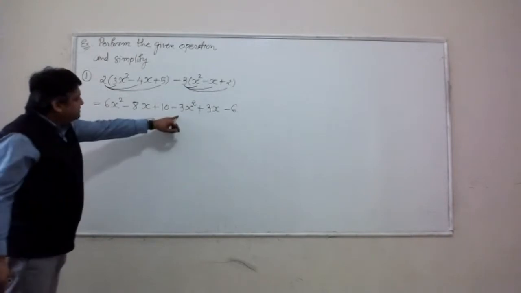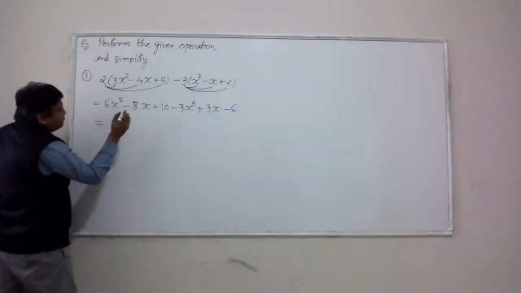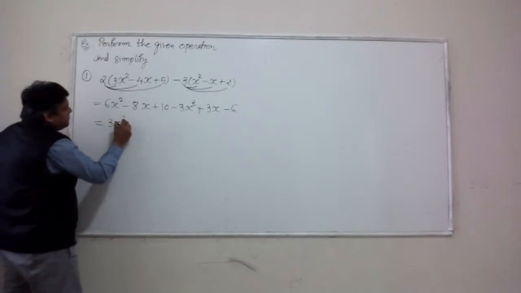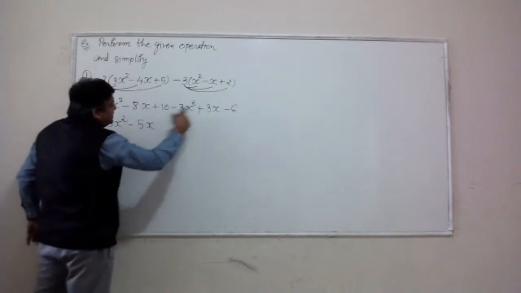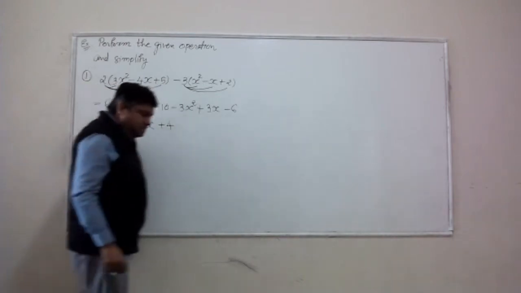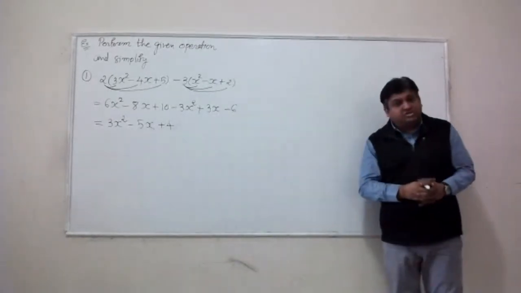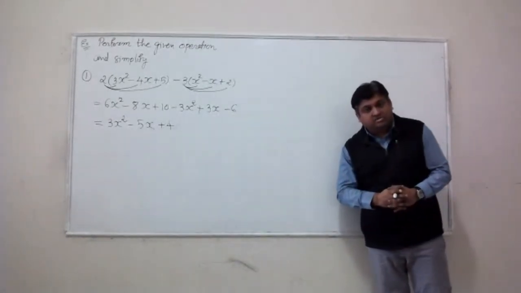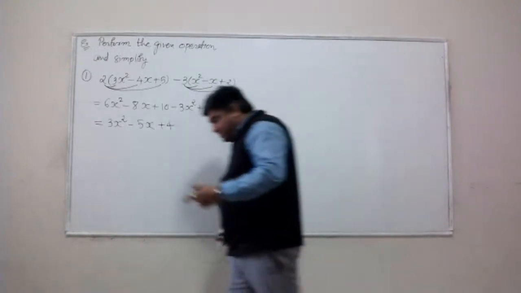Now, consider the like terms and simplify them further. 6x squared minus 3x squared, that's 3x squared. Negative 8x plus 3x, that's negative 5x. And then 10 minus 6 is going to be 4. Done. This is the simplification of the difference of these two given polynomials. We can add them too. We can multiply as well.